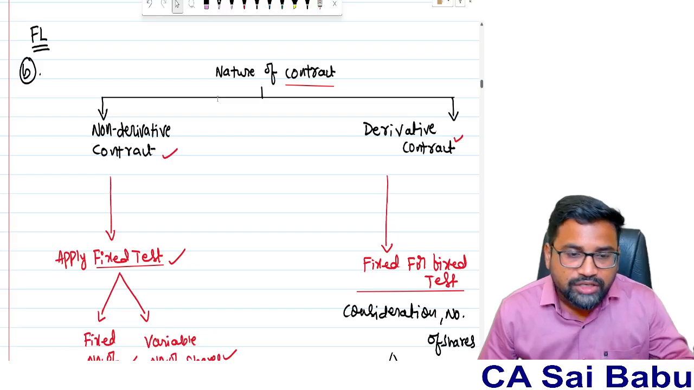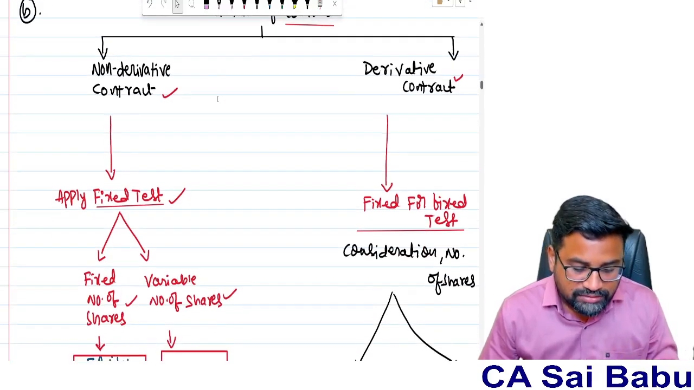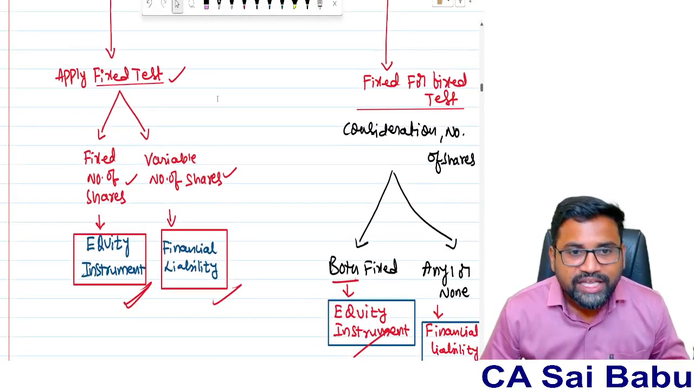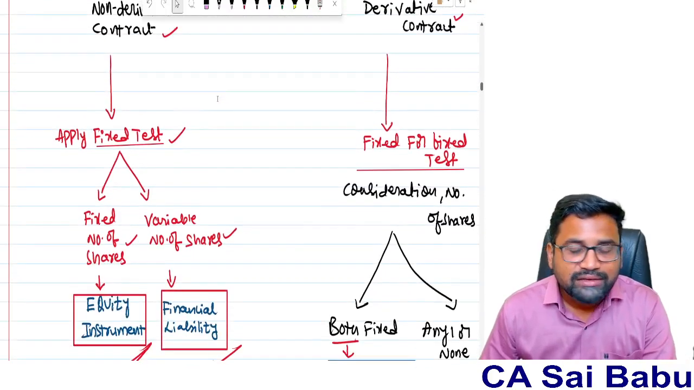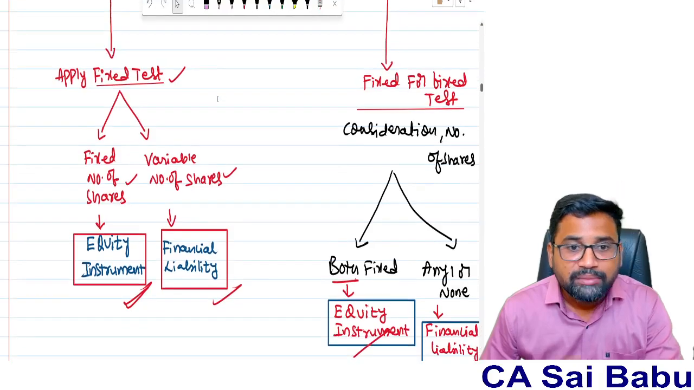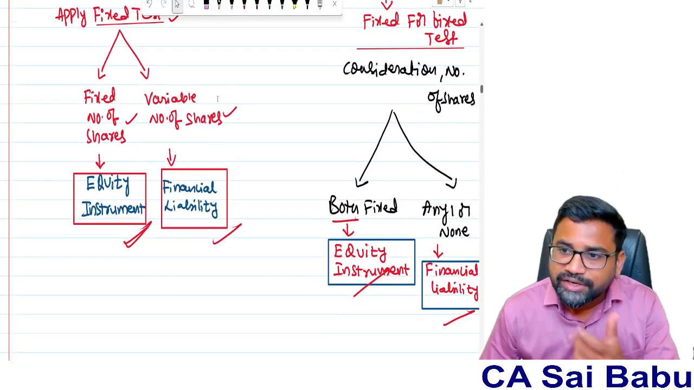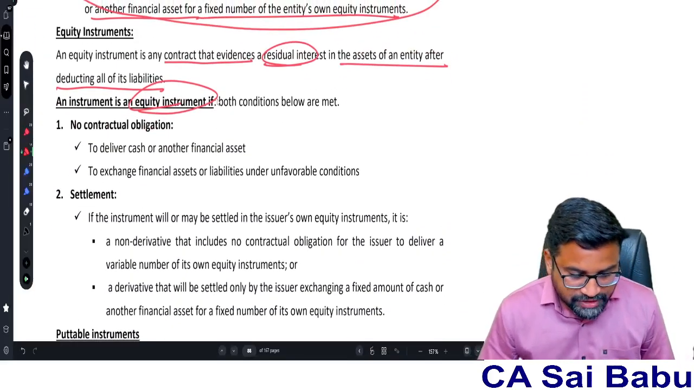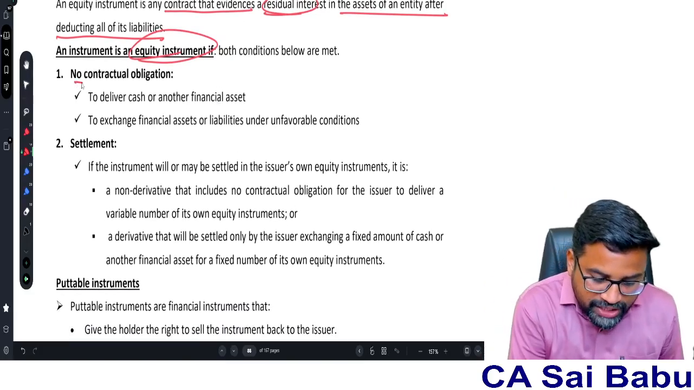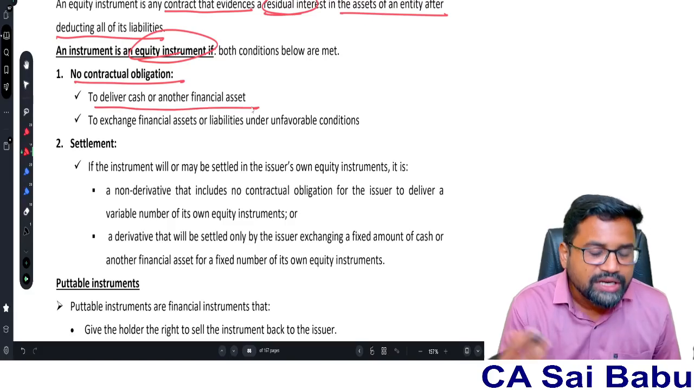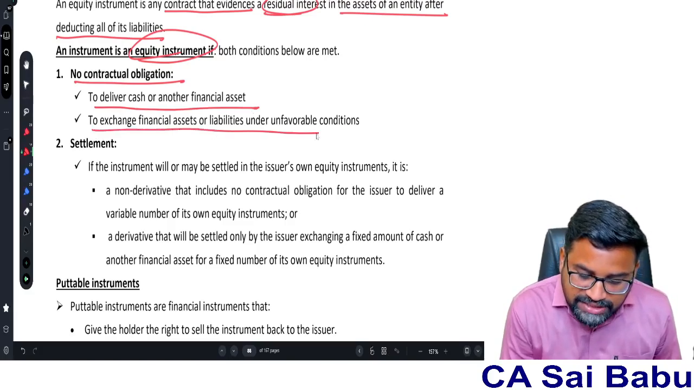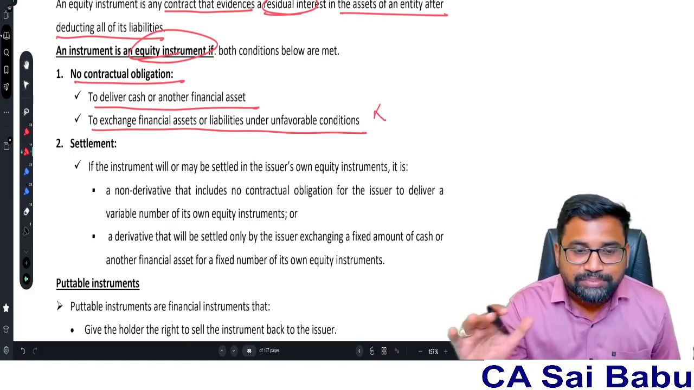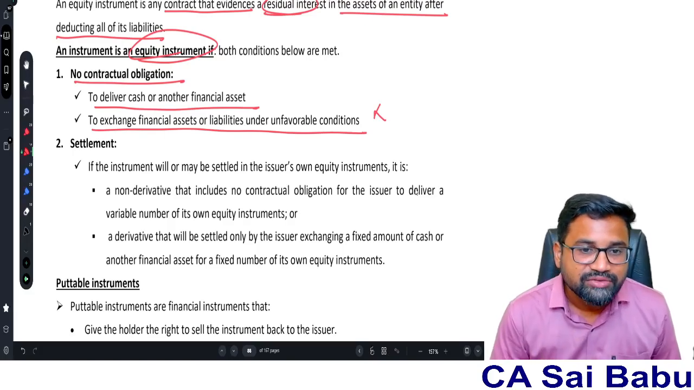If the contract you entered and you are going to settle is a non-derivative contract, and if the number of equity shares to be issued is fixed, then equity instrument. Derivative contract, the amount you are going to pay and the number of shares you are going to issue, both fixed, treated as equity instrument. So that's it. This is the definition of equity instrument. There is no contractual obligation to deliver cash or another financial asset, or to exchange financial assets and liabilities under unfavorable conditions. That means the financial liability first part is not satisfied, so obviously it becomes equity instrument.